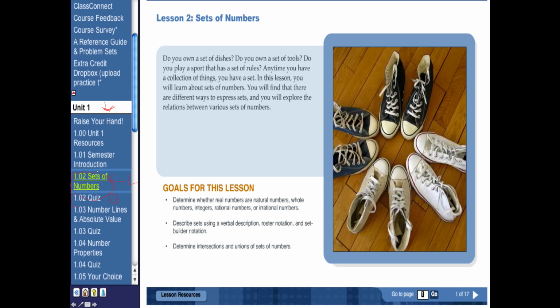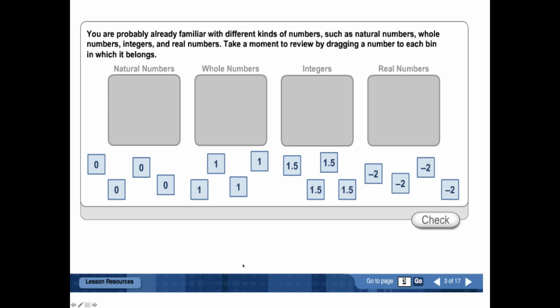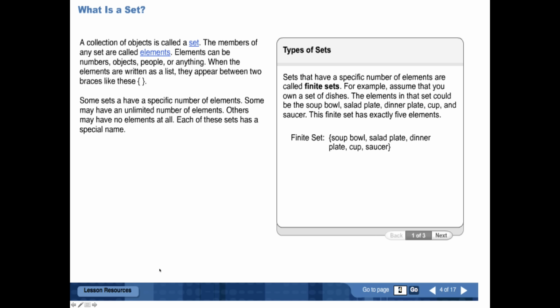So when it's highlighted, that means that's the one I've clicked on. In the lower right-hand corner, it tells us how many slides there are. So this particular lesson has 17 slides. If I see you spending 2 minutes on 17 slides, that's a problem. As I click through, a couple things we want to be looking for: these are very interactive slides. For instance, on a page like this, they're going to be asking you to click and drag, click and drag, click and drag. And then you can always check your answer, which is very cool. They are very interactive.